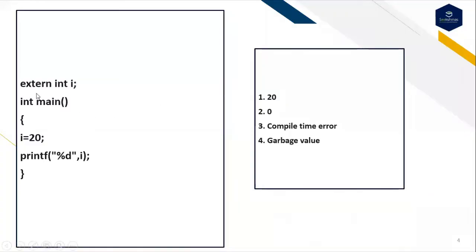This question belongs to C. extern int i, and execution of the program begins from the main. Here I am performing the initialization for the variable, int i is equal to 20, and I'm trying to print the value of i. And these are the following options. The first option is 20, the second option is 0, the third option is compile time error, and the fourth option is garbage value.